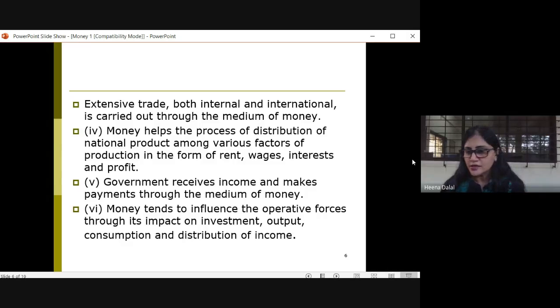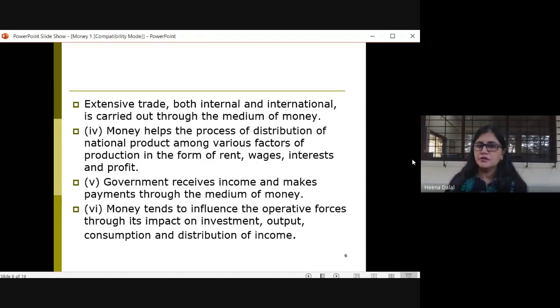So you all can see how important a role money plays in an economy, right? Money also tends to influence the operative forces. Now, how? What is its effect on investments? Then, how much output can be earned? How much can an individual consume? And how is the income distributed?